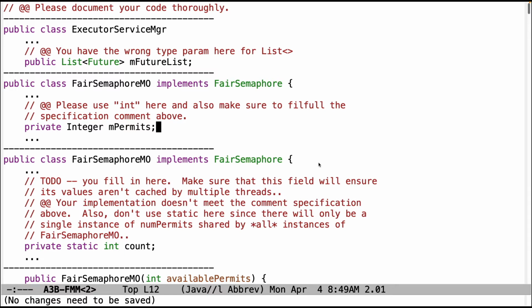As usual, please make sure you document your code thoroughly. People are doing a better job, but make sure you do that consistently. And especially on assignments like this, it really helps to understand what you think you're doing.